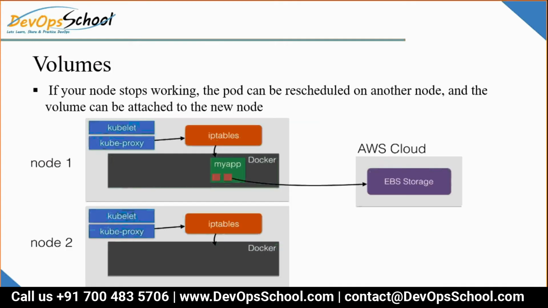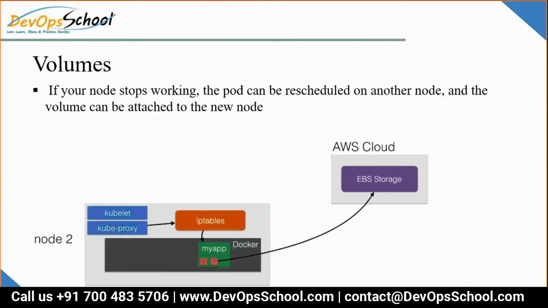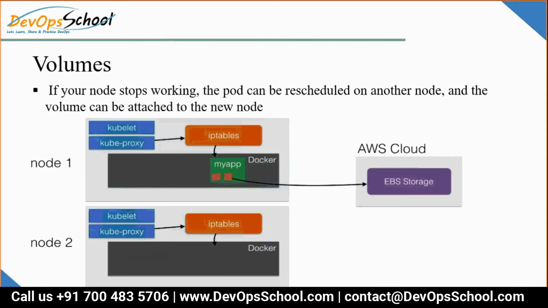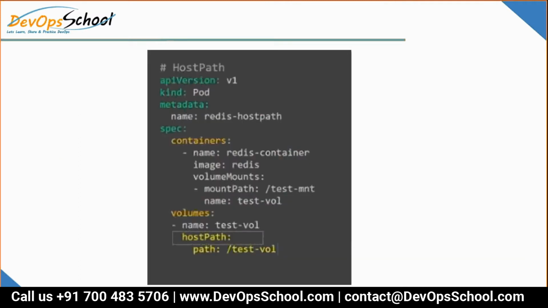Let's look at one more example. Okay, let's move on. So here, look at this image very carefully. Here you have a 2 node cluster. Can the pod be rescheduled on another node, and the volume attached to the new node? No, this will not work in that case. That's the right question actually, but this plugin will not help you. So the host path plugin will not help you. You asked the right question, but the answer is not this plugin.